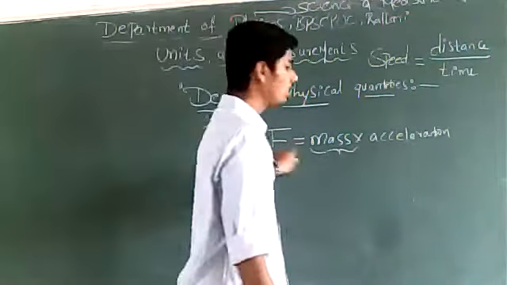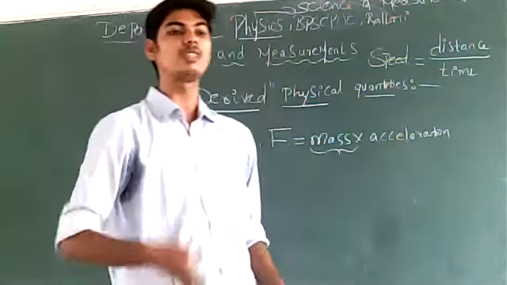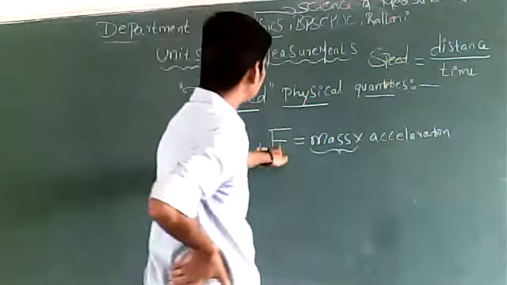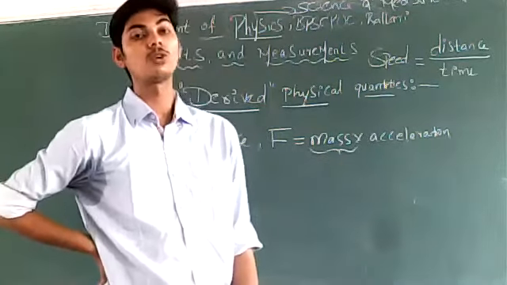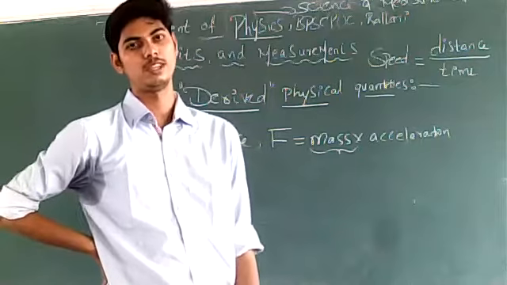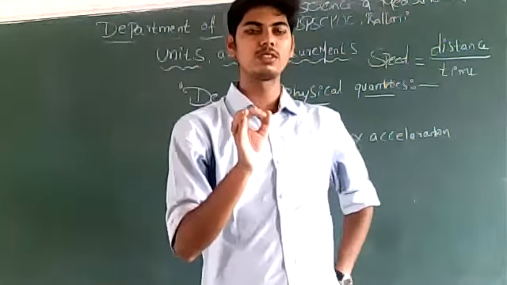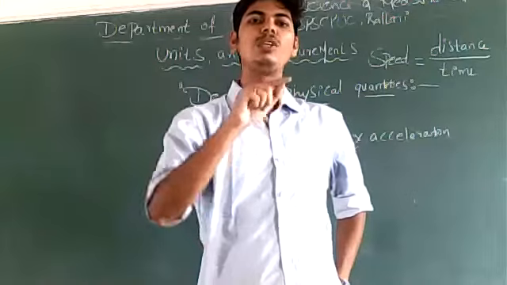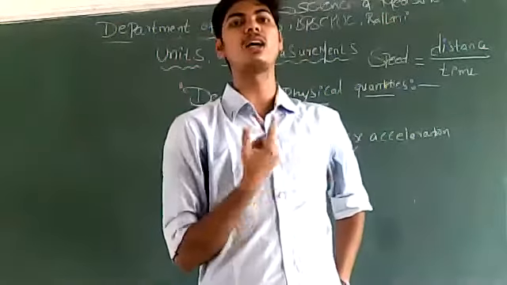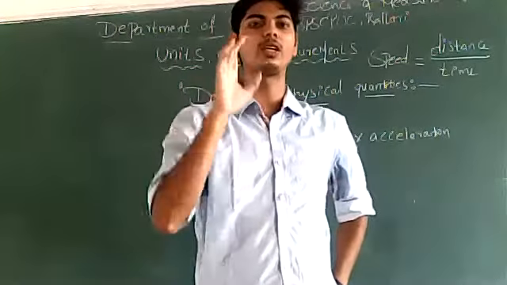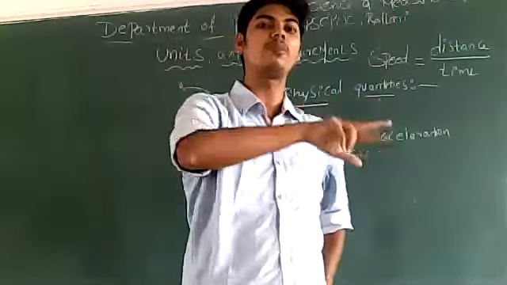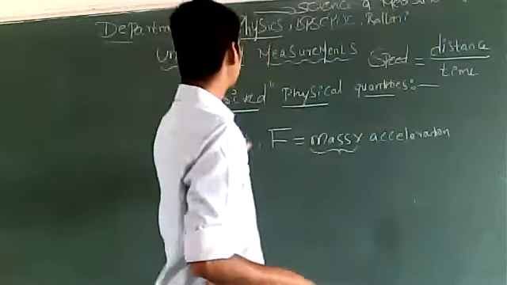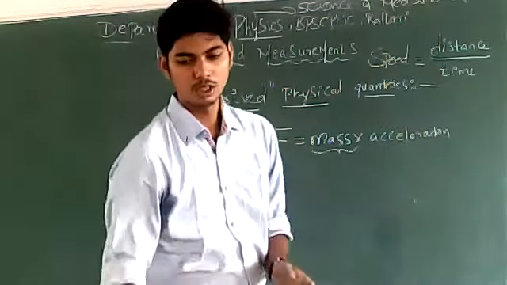However, is force a fundamental or derived physical quantity? Force is a derived physical quantity, right? So those quantities which cannot be expressed in terms of other quantities are called fundamental quantities. The quantities which can be expressed in terms of fundamental physical quantities are called derived physical quantities.